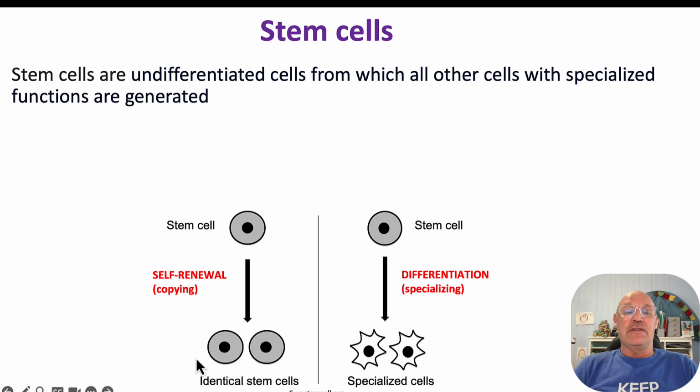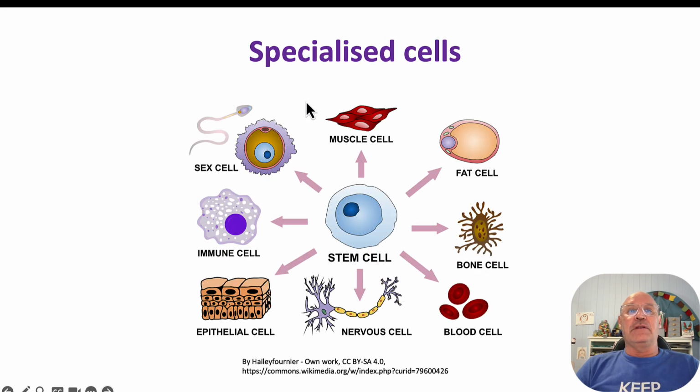Firstly, they have the ability to self-renew. That means that they're able to replicate without differentiation, but then they also have the ability to specialise, and we call that differentiation. So they develop into specialised cells, develop into sex cells, muscle cells, bone cells, etc.